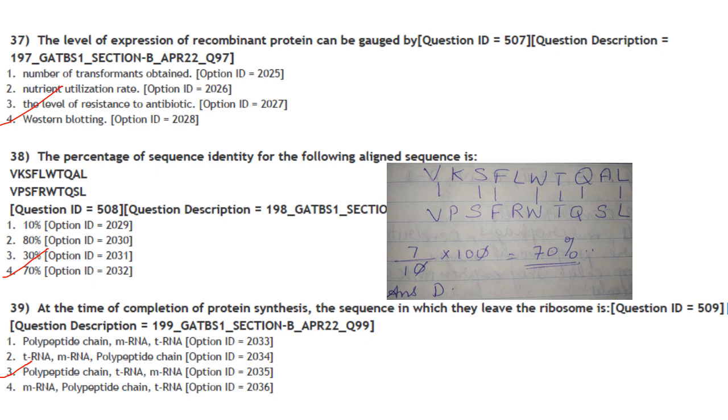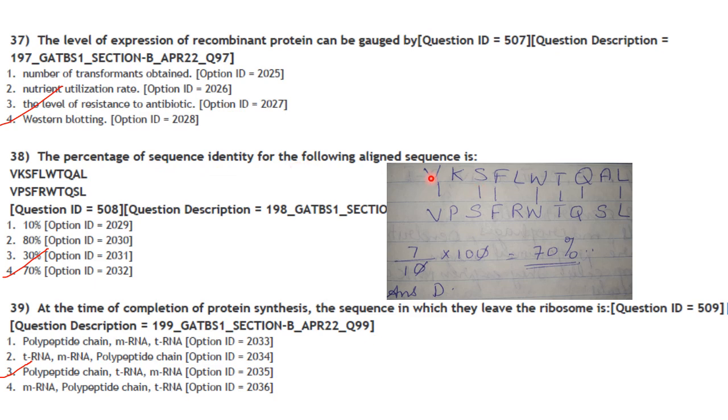Then next one. The level of expression of recombinant proteins can be gauged by Western blotting. Answer is option 4. Then next one. The percentage of sequence identity for the following aligned sequences. So they have given a sequence there and you are asked to calculate the sequence identity.